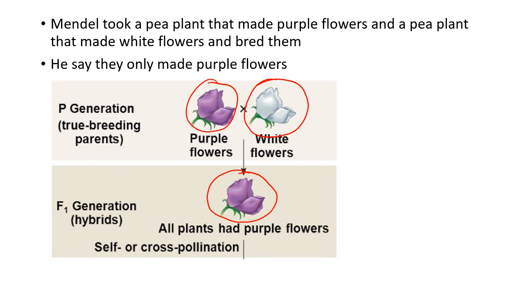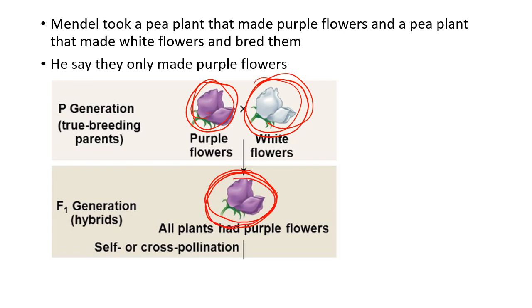And he didn't just do it once, he did it hundreds and hundreds of times, maybe even upwards of 1,000 times. He took about 1,000 of these, what he called true breeding purple plants, and he bred them with true breeding white plants. He bred these two together and they only made this purple plant right here. He then did something interesting with this.